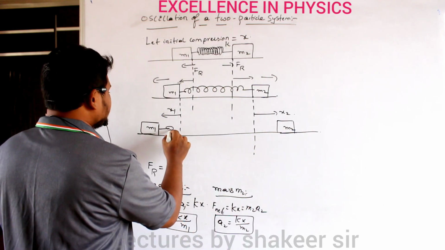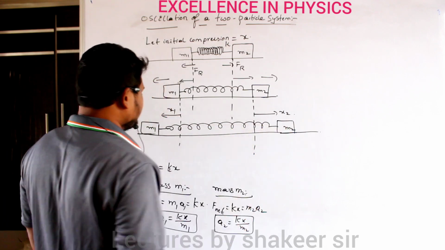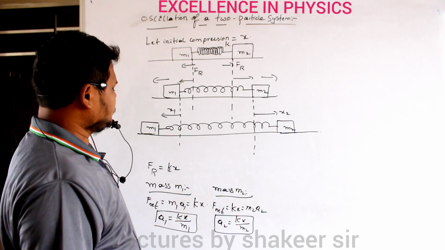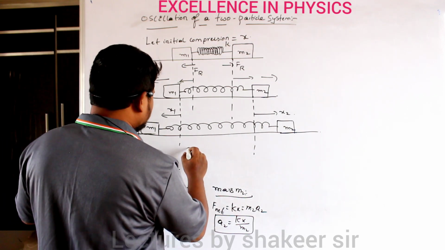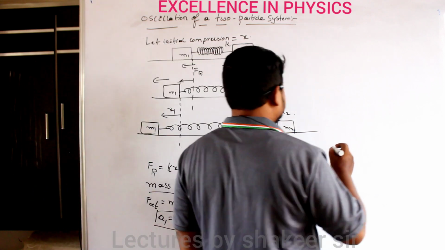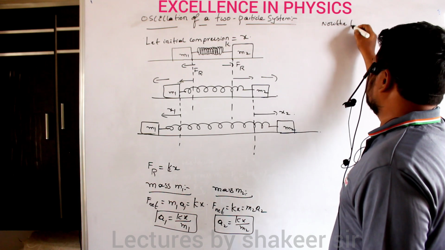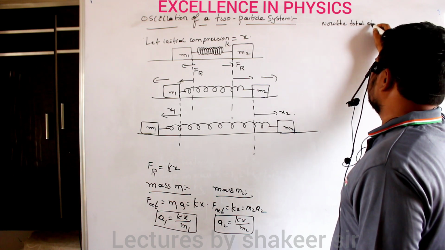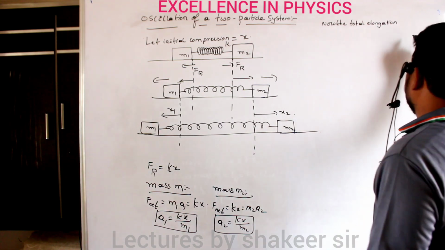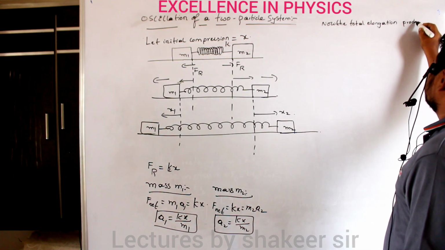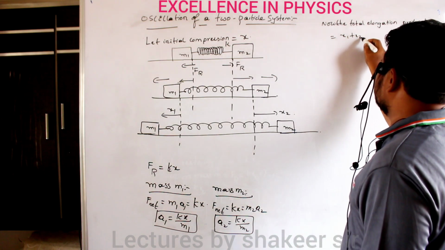Now the spring is present in an elongated position. Clear? Now what is the total elongation produced? Total elongation produced is x1 plus x2. Clear? So let us write that one. Now the total elongation produced in the spring is how much? It is equal to x1 plus x2.